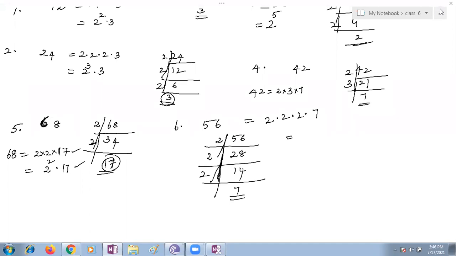Ma'am, you have to express this in power notation. Sudisha is supposed to give it. Sudisha, how many times is 2 repeated? 3 times. 2 cube multiplied with 7. Ma'am, 1 minute, I will find it.